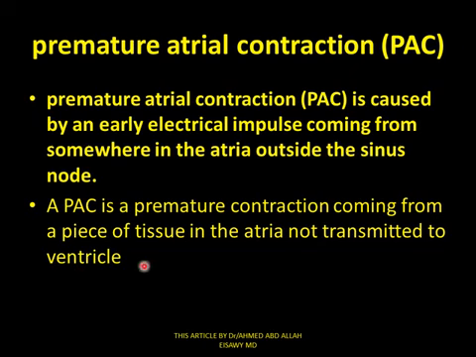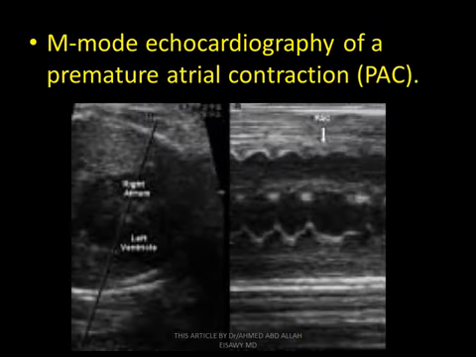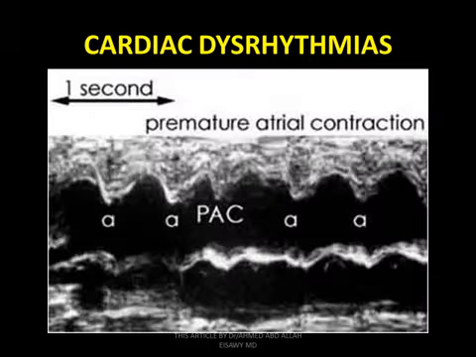not transmitted to the ventricle. Again, this is PAC, a premature atrial contraction not transmitted to the ventricles. As we see, this is regular, and this is premature atrial contraction. Premature atrial contraction, cardiac dysarrhythmias. This is atrial contraction, it's normal rhythm.